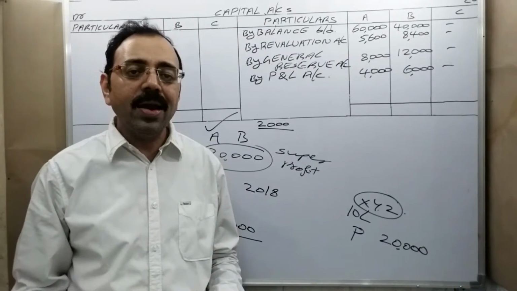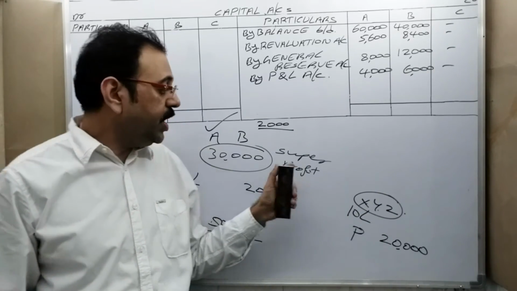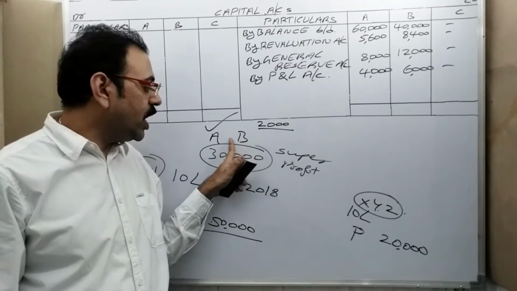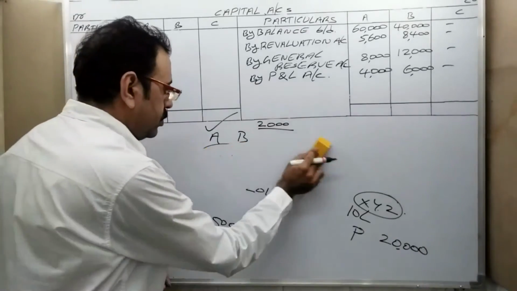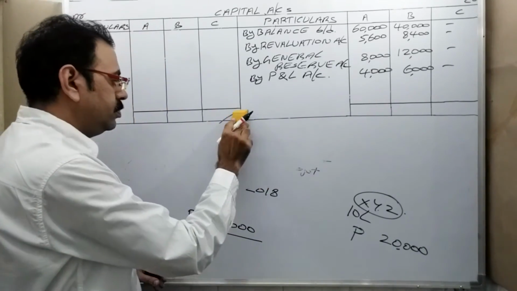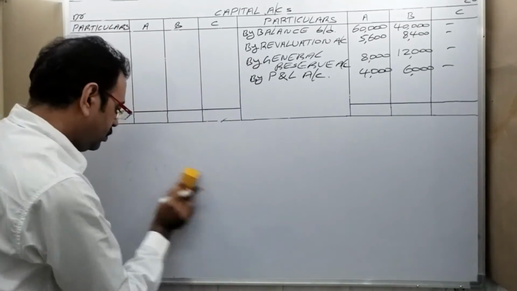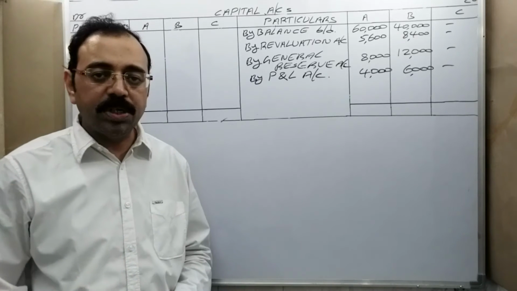And we should not calculate goodwill for all types of firms. If any firm is able to earn super profits, only for that firm should we calculate goodwill. So this is the goodwill concept.